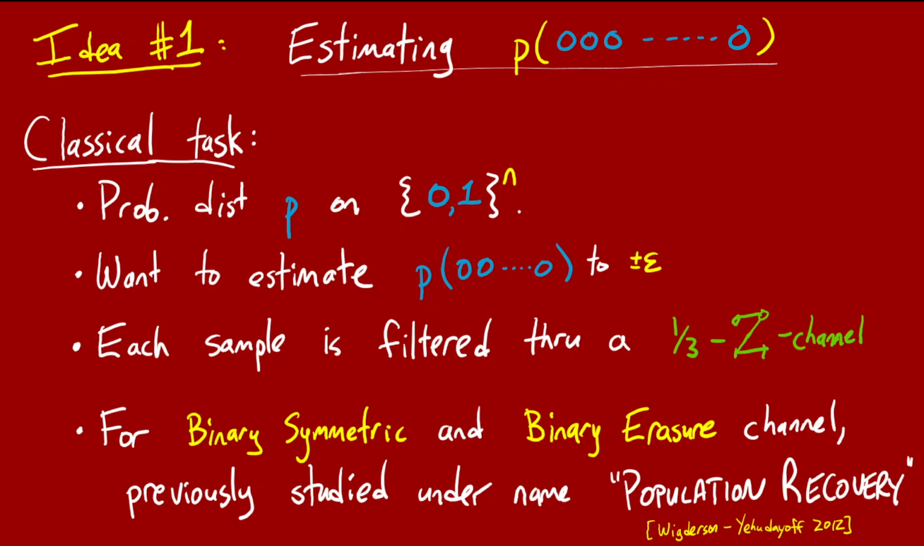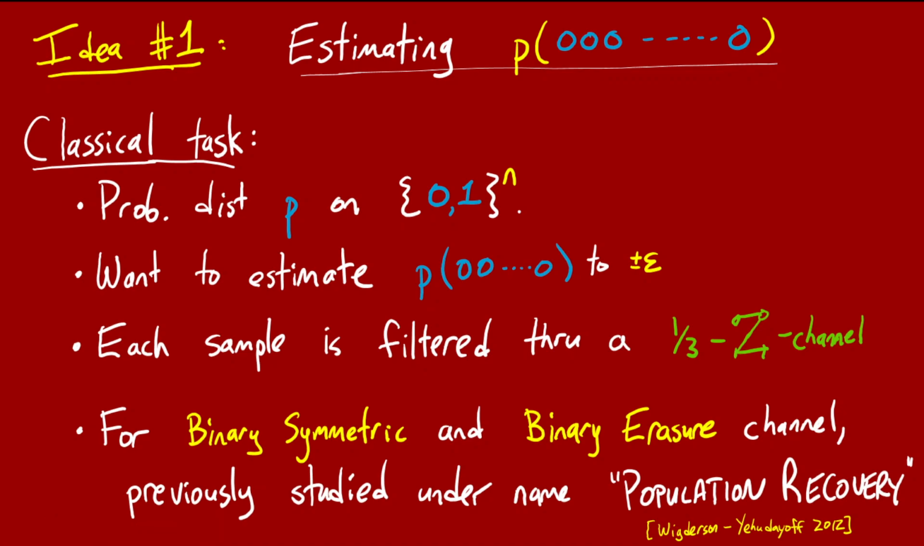And the fact that the crossover probability 1/3 is less than or equal to half happens to make the situation relatively easy. This is also true of the binary erasure channel. And so I'll just show you directly now the idea you use to solve this population recovery problem with the 1/3 crossover zeta channel. Okay, and that will complete idea number 1, which is how to estimate p of the all zero string up to additive epsilon accuracy.